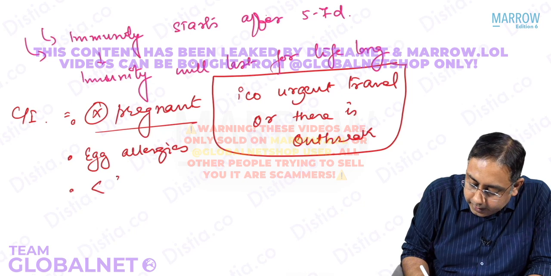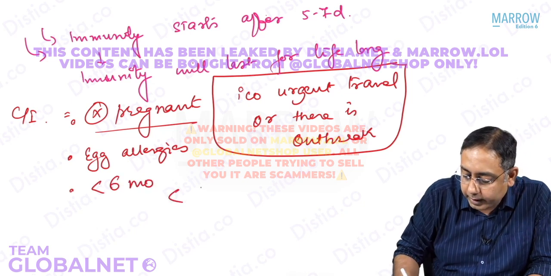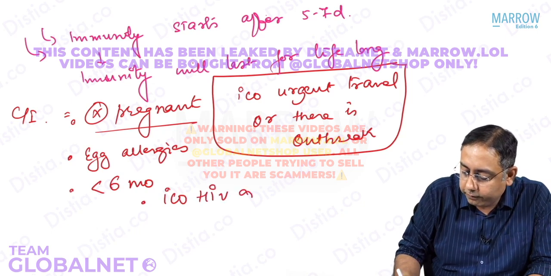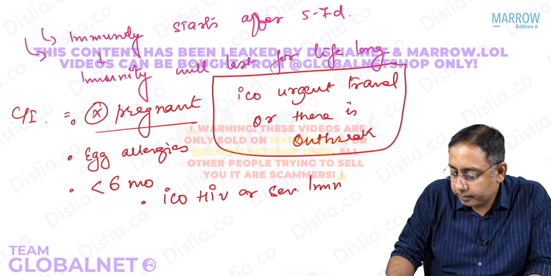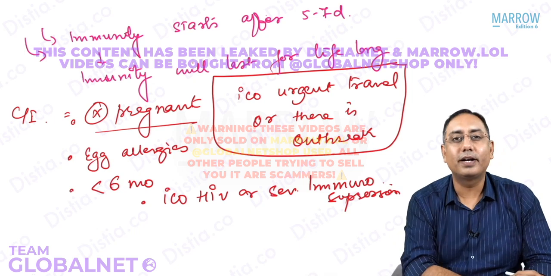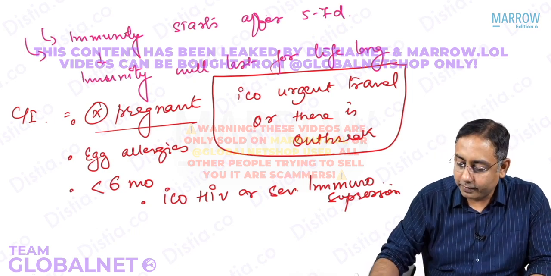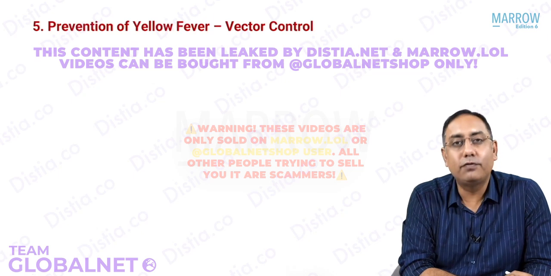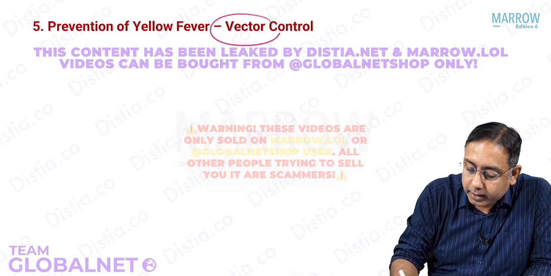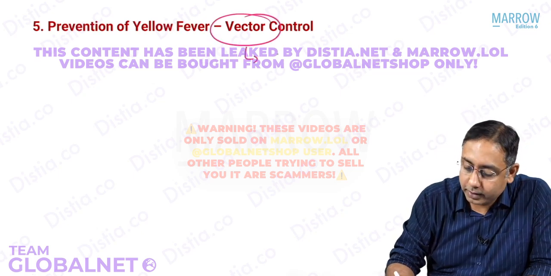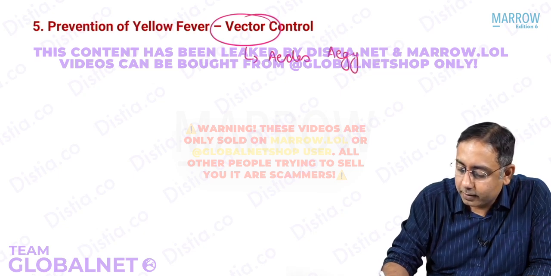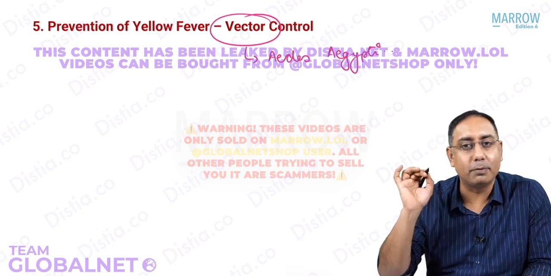It is also contraindicated in age less than 6 months and contraindicated in cases of HIV or severe immunosuppression. So that is what you need to remember about the contraindications for yellow fever vaccine. Next is, what is the prevention for yellow fever? What are the vector control measures? What is the vector? I already told you the vector for yellow fever is the Aedes mosquito. Which Aedes mosquito? It is the Aedes aegypti, which is more responsible than the Aedes albopictus.